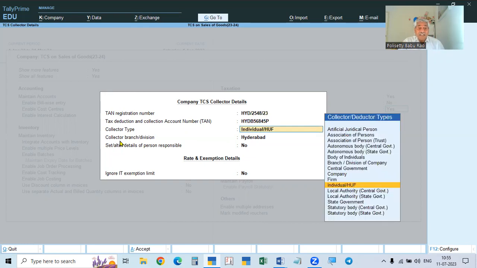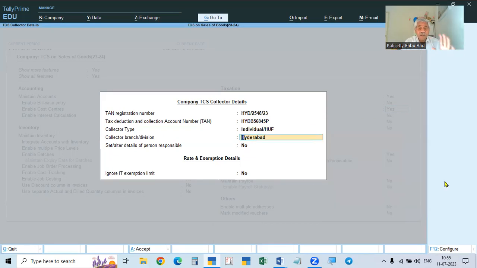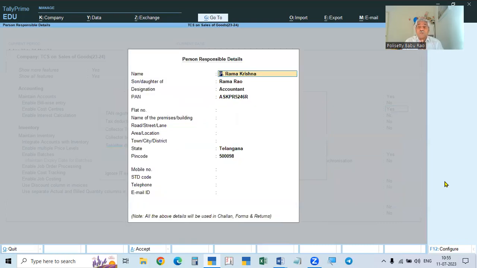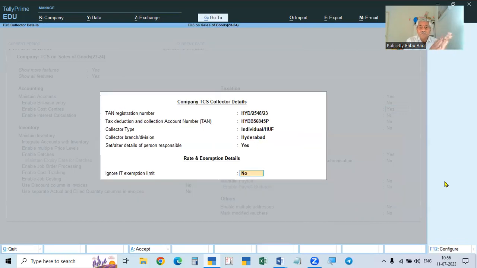And then collector details: we are the collector, we are the seller. Just now we saw, in the PAN card our status is individual. So I take individual, branch, our office branch, and then these are the details of the person who is responsible for collecting the tax and depositing it to the government. I give some name, Ramakrishna, Ramarao, something, designation, his PAN card, all the details you have to give and save.